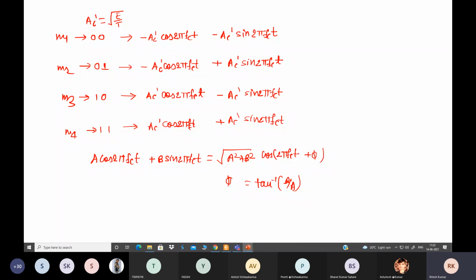Now next is the constellation diagram. See carefully. Actually AC dash will be very much helpful when we draw the constellation diagram. So next we are writing the constellation diagram. One is the horizontal and one is the vertical axis. And what are these axes?